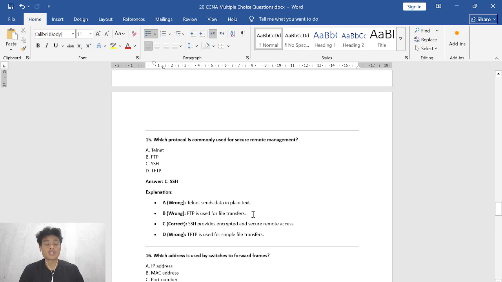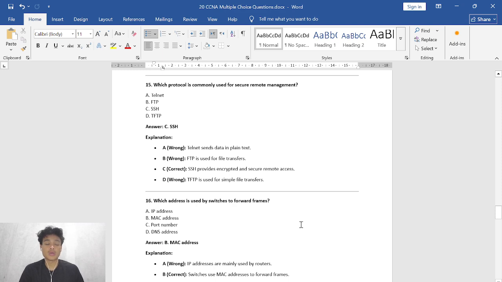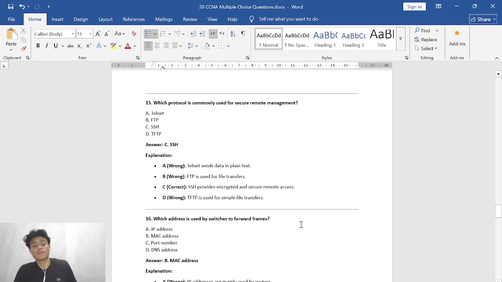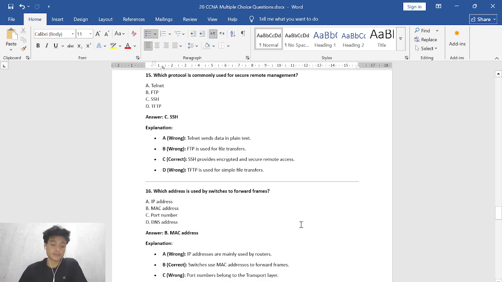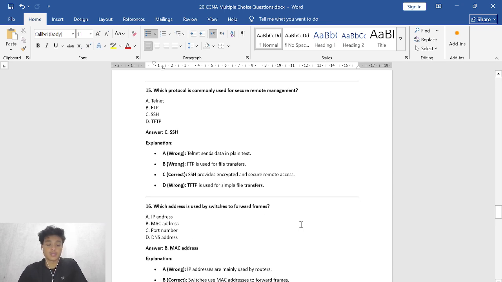And then B, this is wrong too, because FTP is used for file transfers. And then C, yes, this is the correct answer. SSH provides encrypted and secure remote access. And then D, this is wrong too, because TFTP is used for simple file transfers. It's just like FTP. And then let's get into the next question.